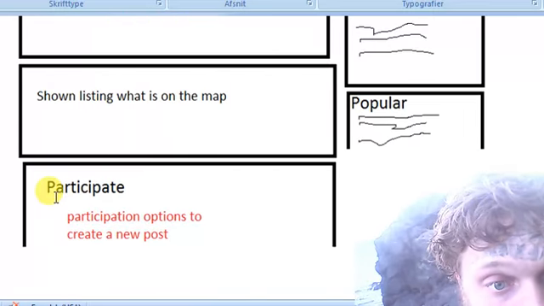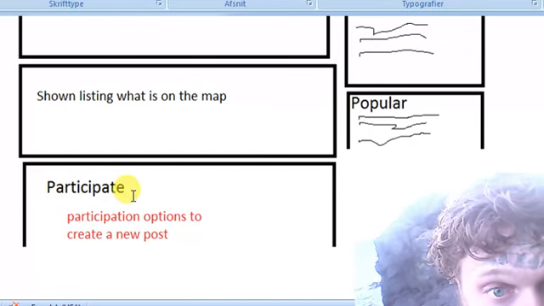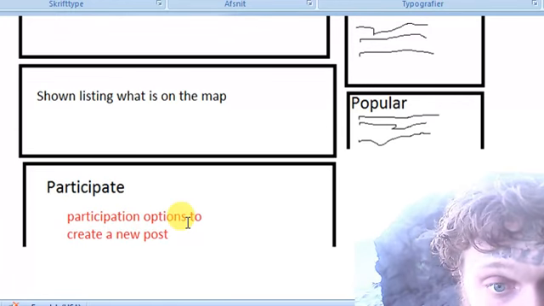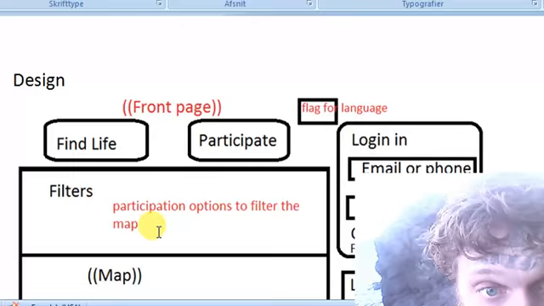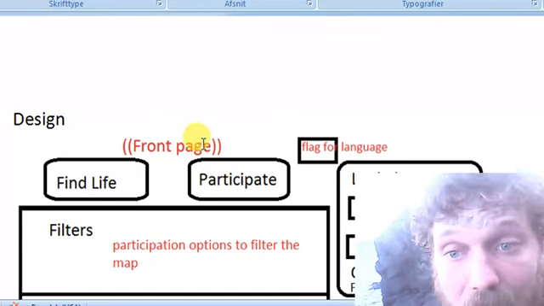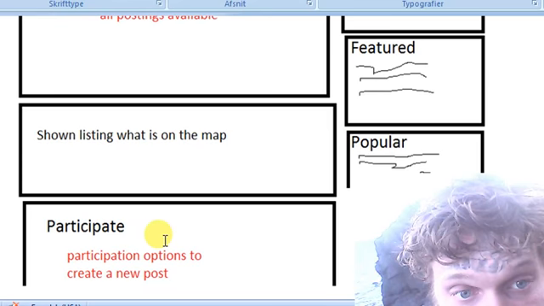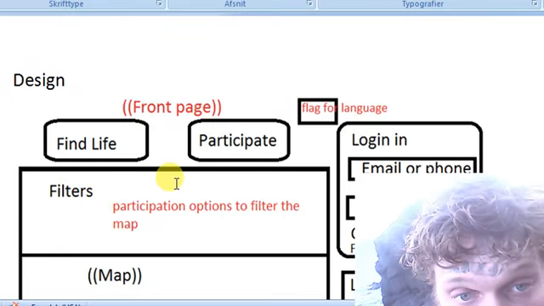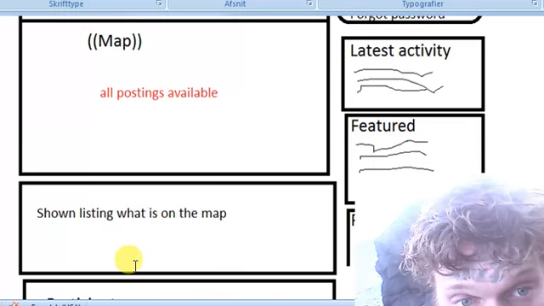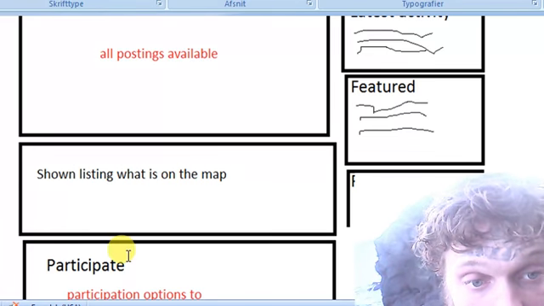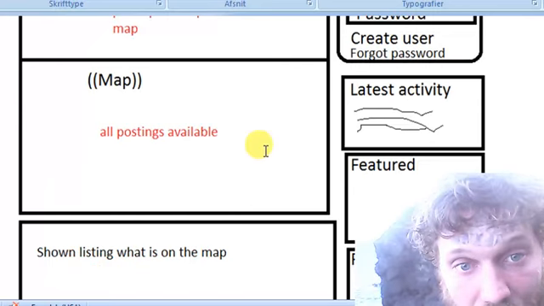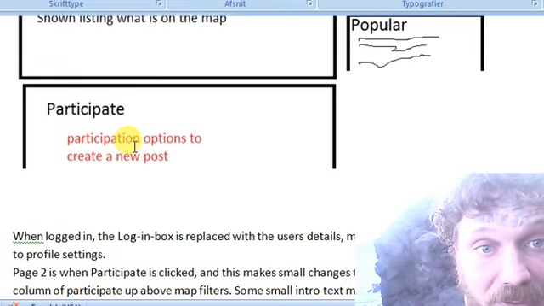and below will then be the participate, meaning to create a new tag on the map, and a new posting is written here, participation options to create a new post. And if you click participate, which is the other part of the website, then this will simply just move up here, and the filters and the map will just move below the participate, and even the listings will also just, all that chunk here will just move straight below the participate.